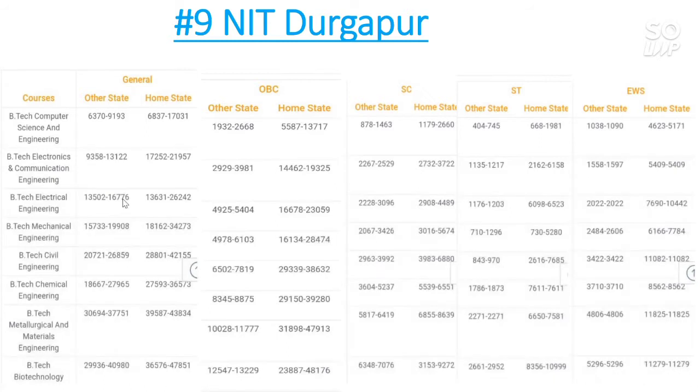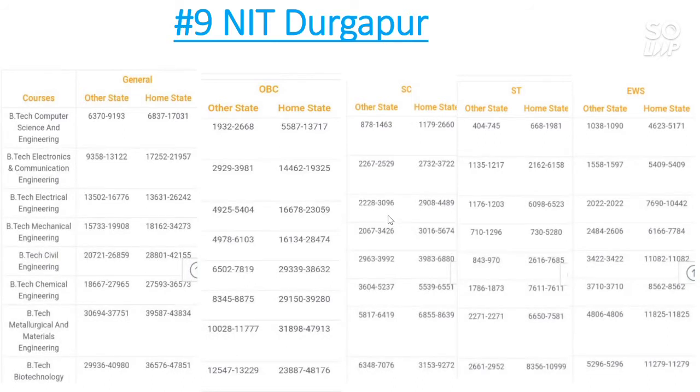Now talk about the electrical engineering. The other state cutoff for general category goes to almost 17,000. For home state the cutoff goes to 26,000. For OBC category other state 5,400, and for home state the cutoff is 23,000.